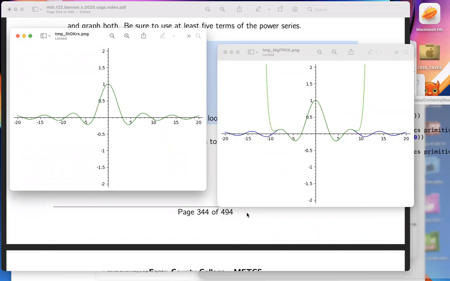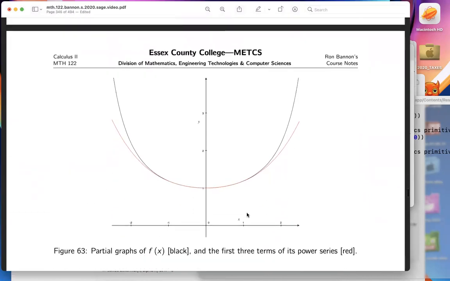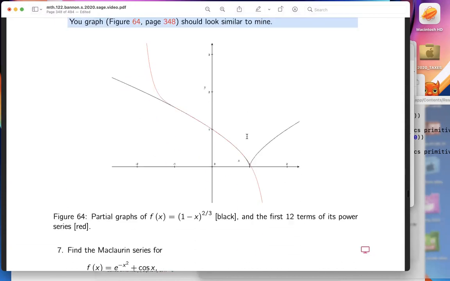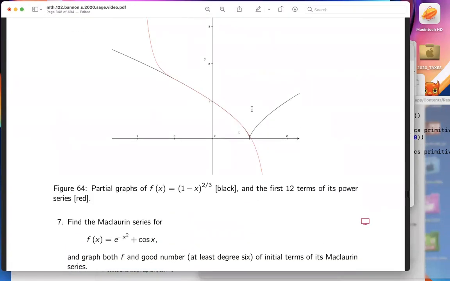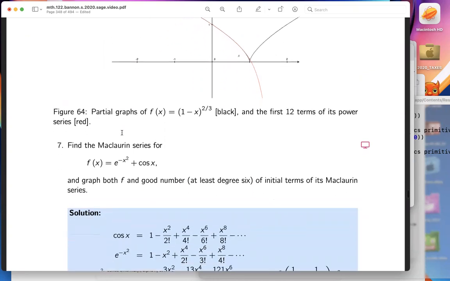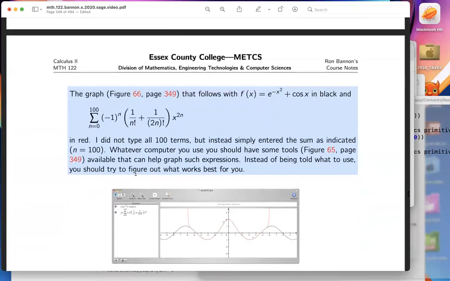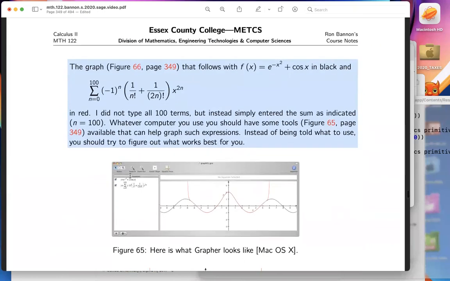Oh, before I do that, I just want to make sure you know that when you go through the notes, there are other problems for you to look at where you can attempt to do this if you like. There are many problems, and many graphs being provided to you. The point of this is that you might think to yourself, does the fit always get better as you go out? Well, it will get better, but maybe not for all real numbers, maybe just for a band of real numbers. So again, you may want to consider going back over what we've learned in class and trying it on your own. And again, we give you plenty of examples.